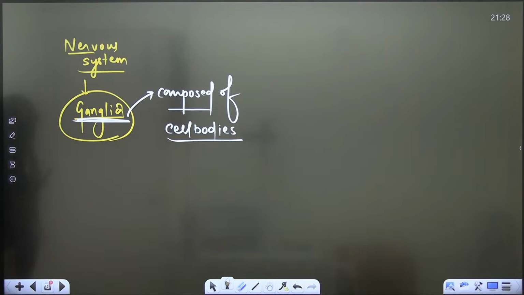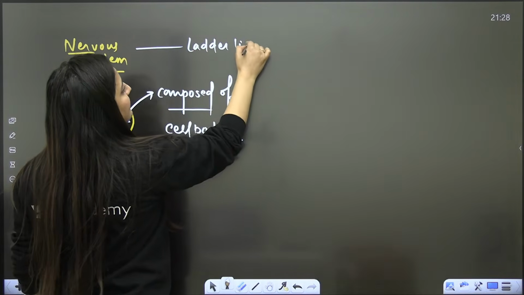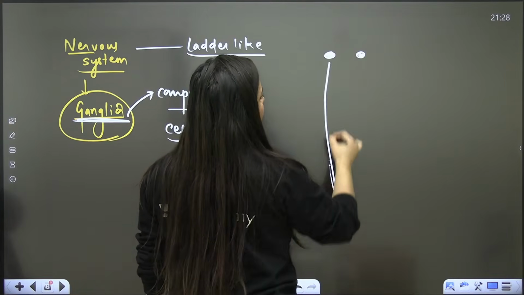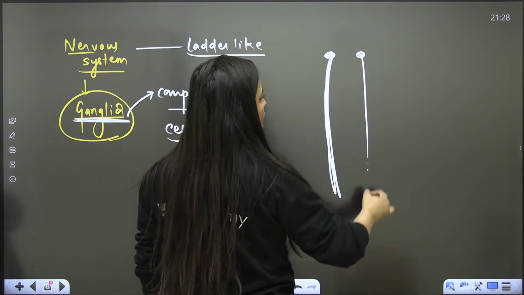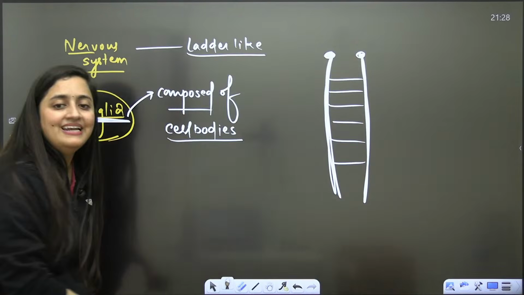So the nervous system is ladder-like. What kind of nervous system is there? It is ladder-like. Just imagine something like that. Longitudinal nerve cords will be there, transverse nerve cords will be there, so it will be ladder-like.